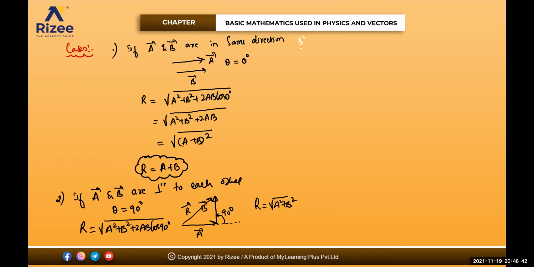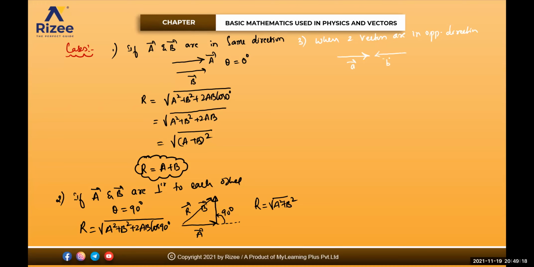Third one. If both of them are in opposite direction, beta. If vector A bar is like this, I'll write with a pen. Any doubt to anyone? Yeah, 180 degrees. When two vectors are in opposite direction, like this. This is your A bar.